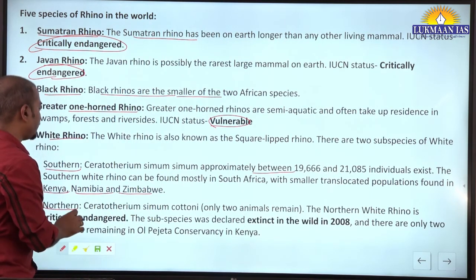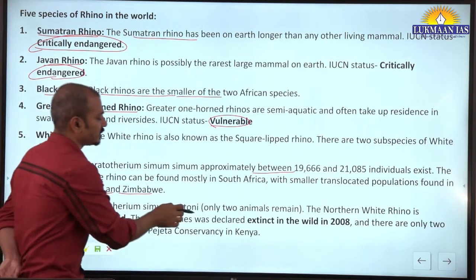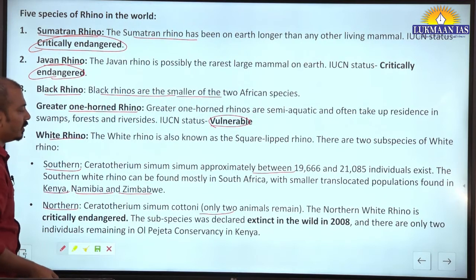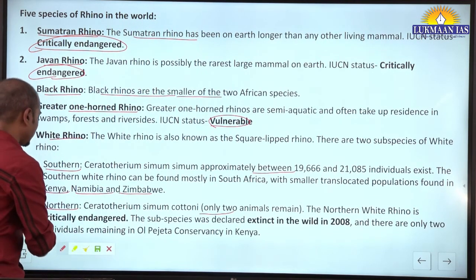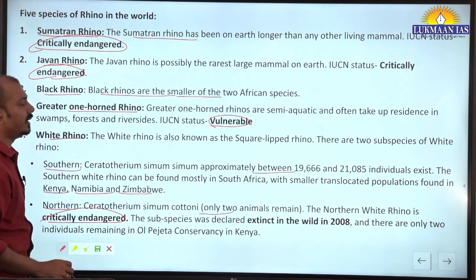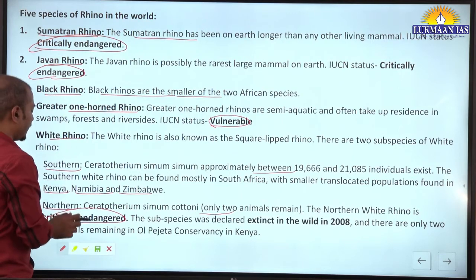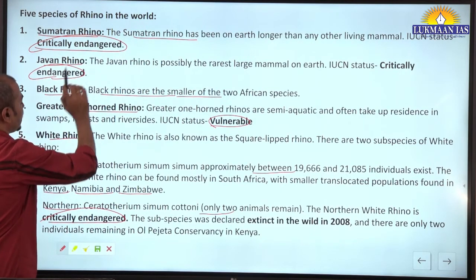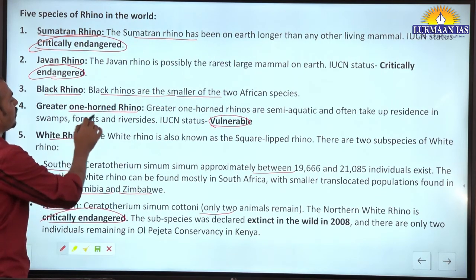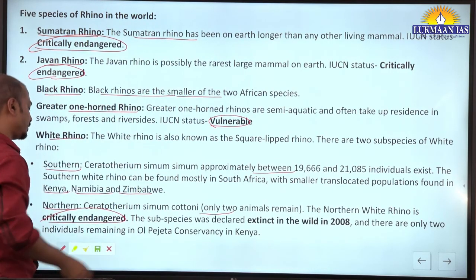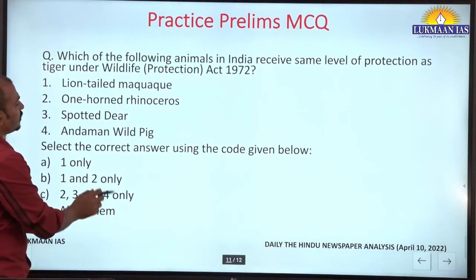But the northern white rhino is almost extinct, only 2 animals are remaining, and it was declared extinct in the wild in 2008 itself, and it is critically endangered. So the northern white rhino, the Javan and the Sumatran rhino are critically endangered, and the greater one-horned rhino or Indian rhino is vulnerable. So it is a kind of revision for you. What should be the answer to this?